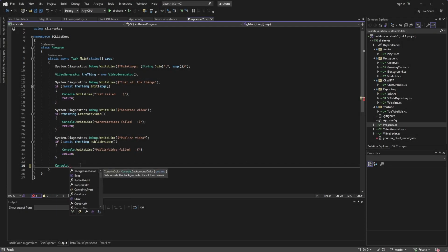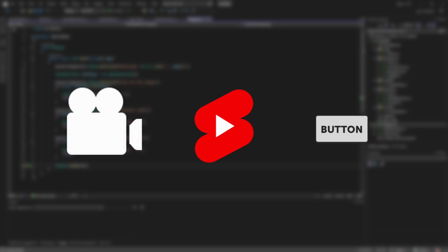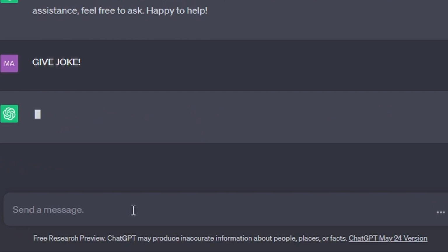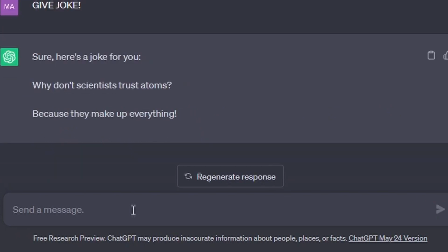So I wanted to try some automation with AI and figure out how hard it would be to write a small program that could generate and publish a short video to YouTube with a single press of a button. Even though the content itself was not important for this project, I still needed something. So I performed some extensive research and noticed that ChatGPT could generate dad jokes, so I used that. Remember to be polite to our future AI overlords.